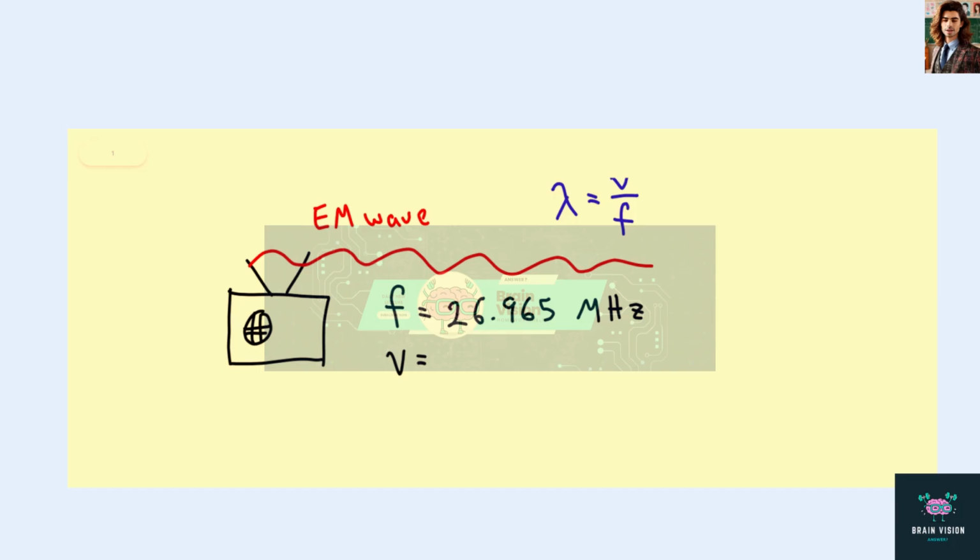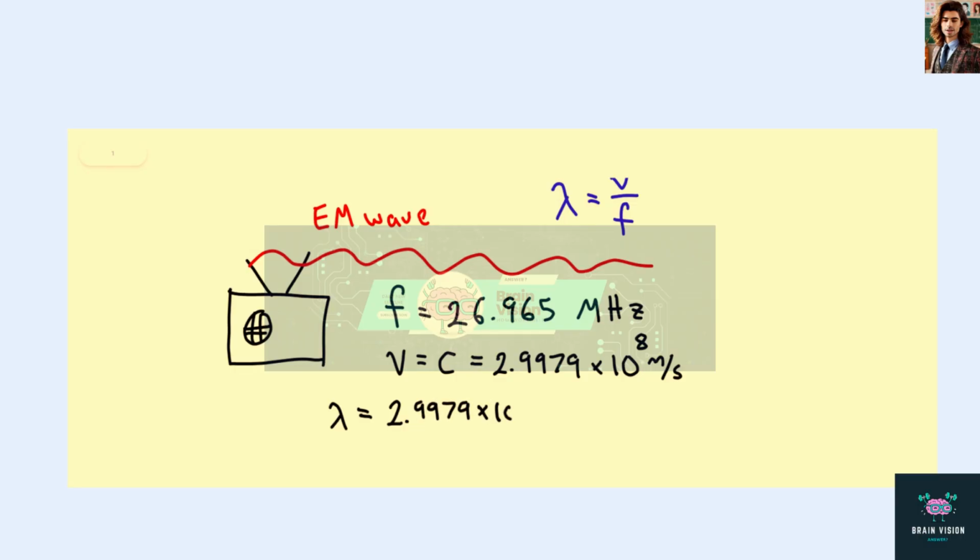Since this is an electromagnetic wave, then we know that it travels at the speed of light, which is just c equal to 2.9979 times 10 to the 8 meters per second. Plugging all this into our equation, we'll get that lambda, the wavelength, is equal to